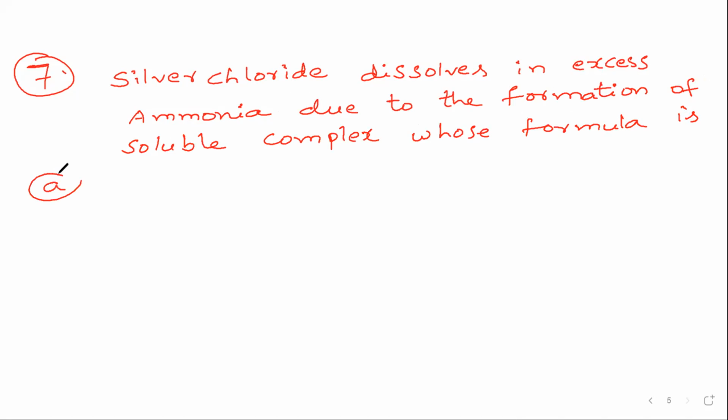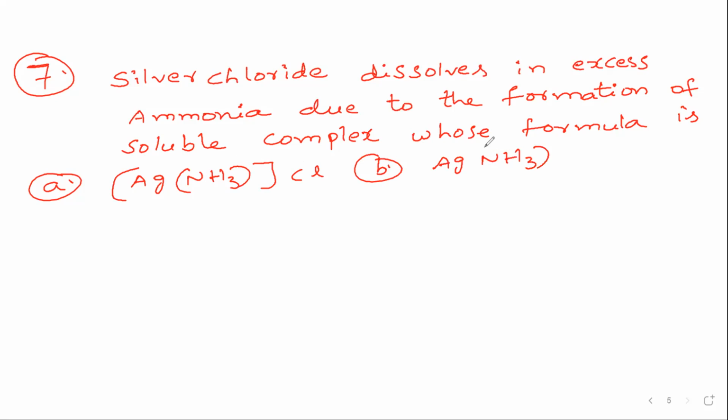Option A, it is [AgNH3]Cl, AgNH3 inside, outside is Cl. Option B, it is [Ag(NH3)2]Cl, outside it is Cl.